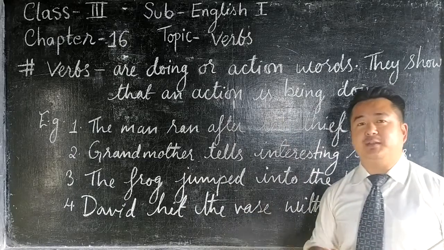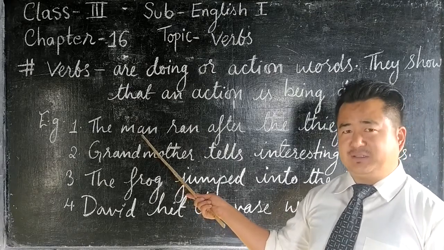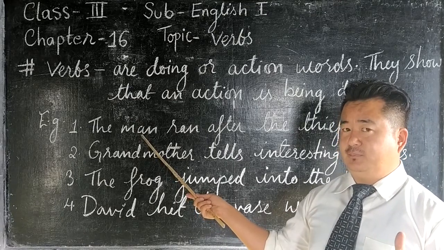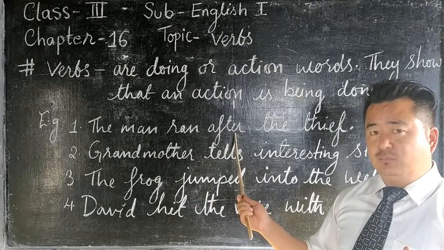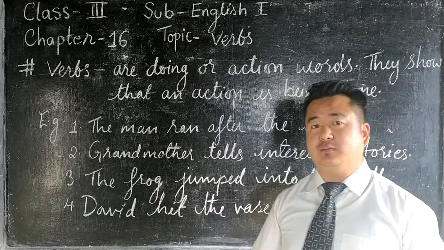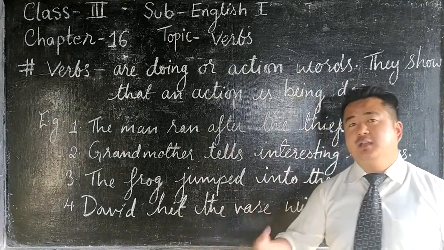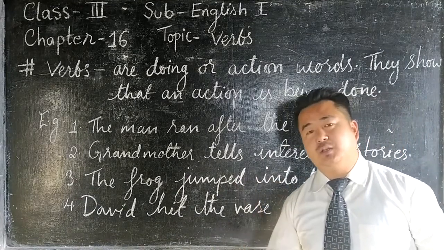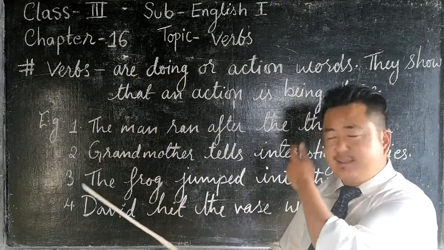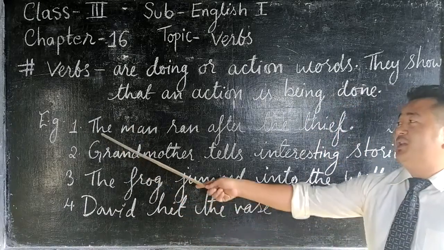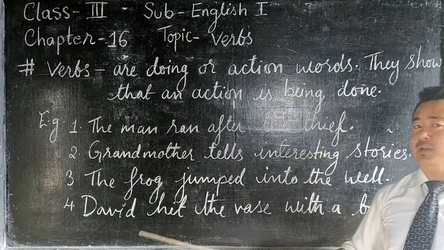Now find out where is the action. Do you think man is an action? No. Then what? Is it thief? After? No. So where is the action? Find out. It should be something you are doing or something somebody is doing. Once again I will read the sentence. Number 1. The man ran after the thief. Where is the action?